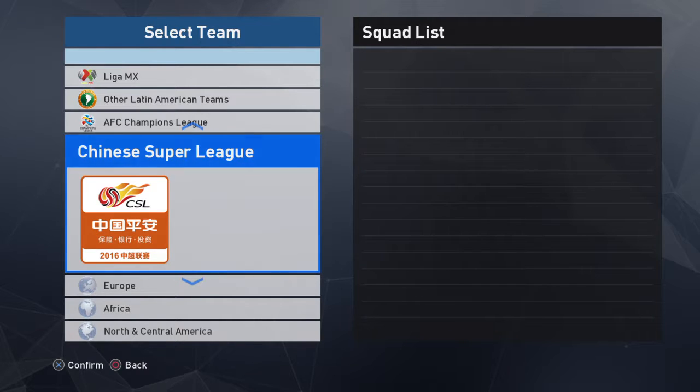Now, in the link, there are some of the jerseys on some of the teams that I'm not going to put in, like the kits. I'm not going to put it in there because it's not mine. It's for PES Universe. So if you want it, go to the website and download the Africa national team uniforms and use it. But I cannot share it there. It's not my property, so I'm using it, but I cannot share it with others. So I can only direct you where to go and get it.